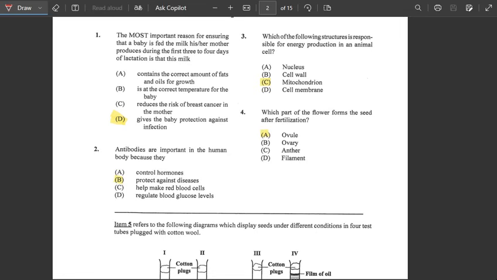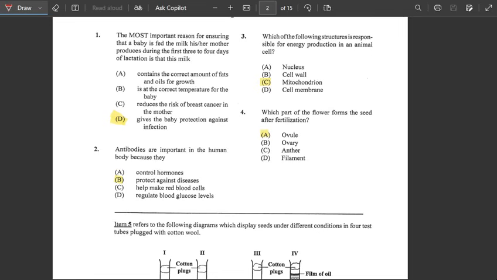Alright, so number two, it says antibodies are important in the human body because. Antibodies, simple meaning, we have in the white blood cell. The white blood cell will prevent against any bacteria, like it helps fight against any infection in the body. So the antibodies are important in the body because they protect against diseases. So the answer would be B.